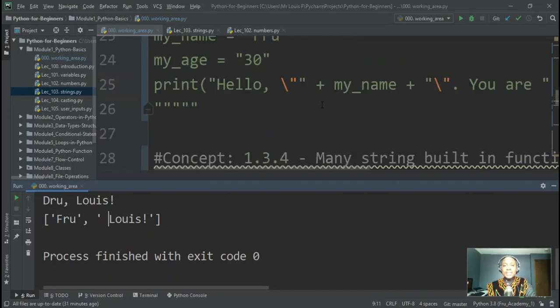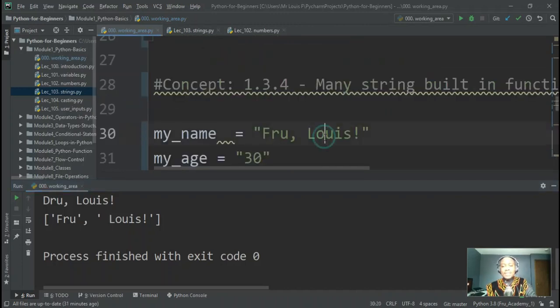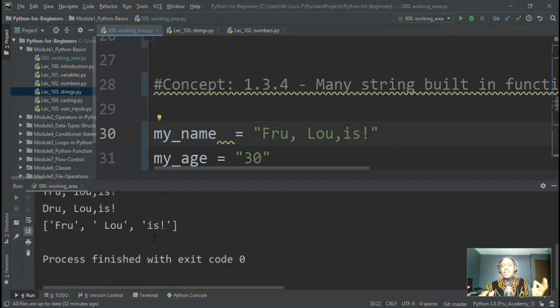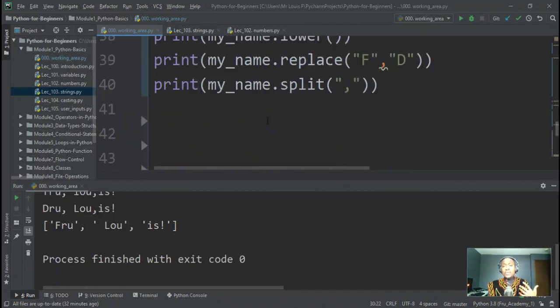Imagine that we add more commas here. Imagine that I had Fru, comma, Lou, comma, is. Guess what? It's going to split this into three parts. It's going to see Fru, split it, see Lou, and then go there, see the comma, and split it again. So we should expect to see three things now. You can now start taking strings and using the split function to split that string into many subparts, into many tokens, or many little pieces, and now you can use these pieces for other things.